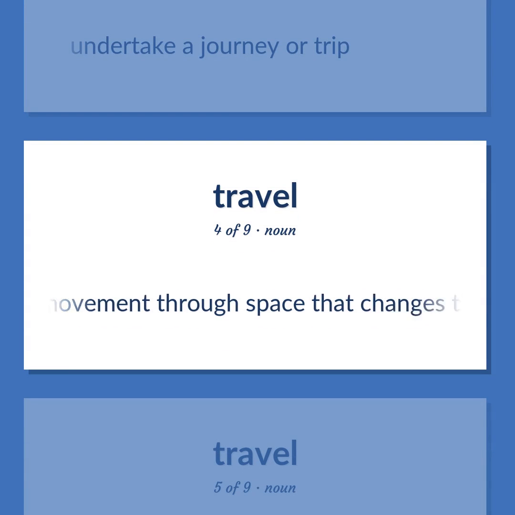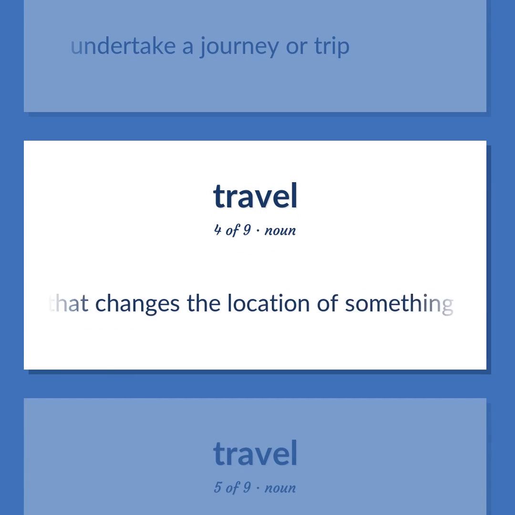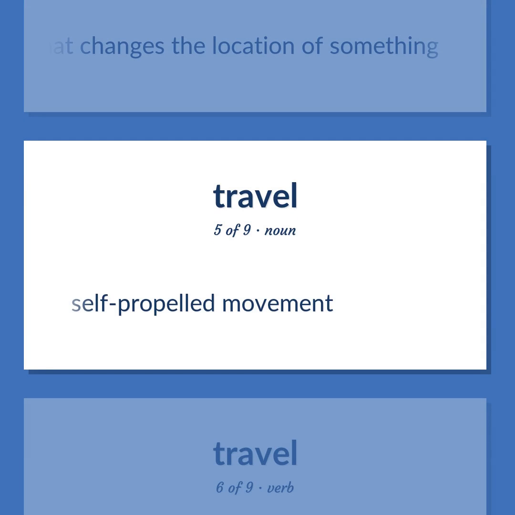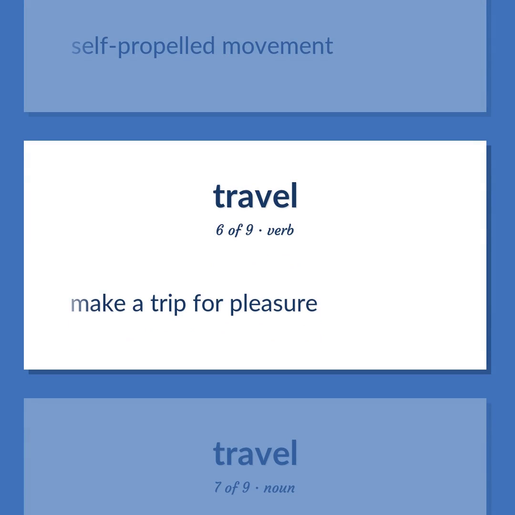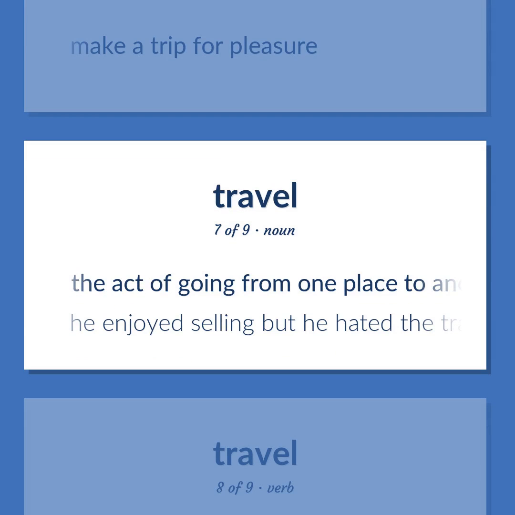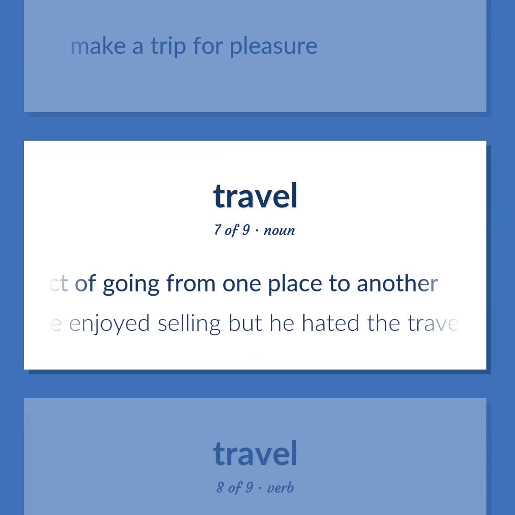A movement through space that changes the location of something. Self-propelled movement. Make a trip for pleasure. The act of going from one place to another. He enjoyed selling but he hated the travel.